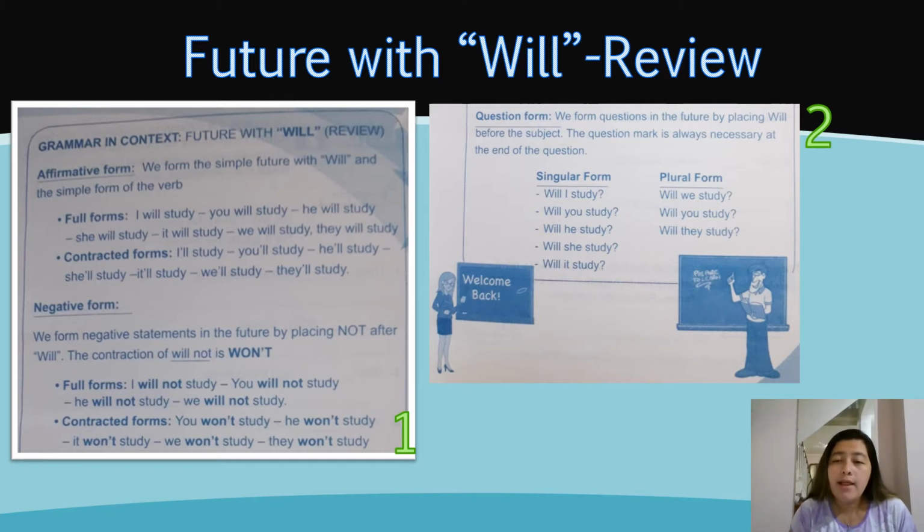Tenemos la forma plural. Will we study? If you notice, the plural and the singular doesn't change in the verb. Si lo puedes ver, en plural y en singular el verbo no cambia y will siempre se mantiene antes del sujeto. We are going to continue.